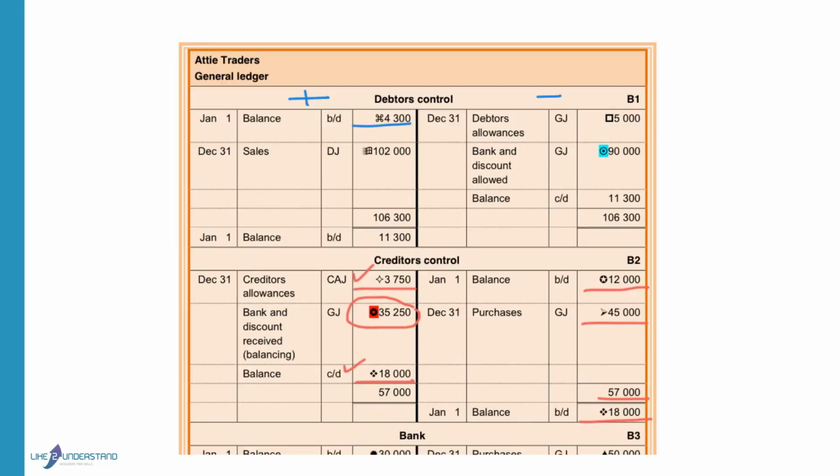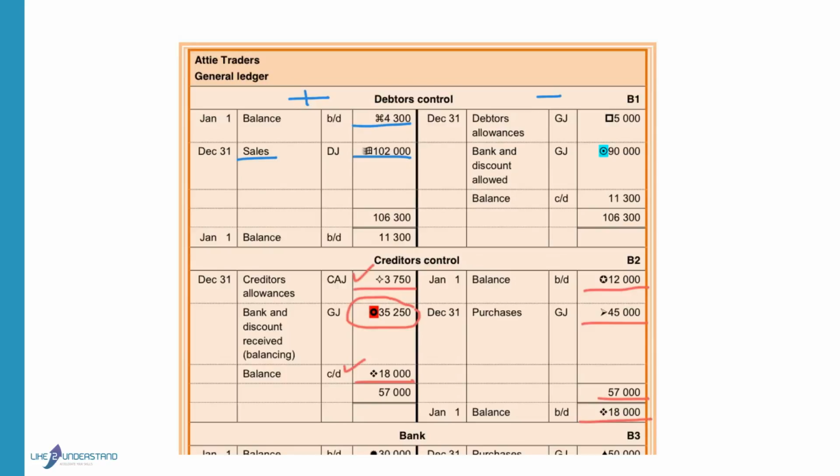When we sold goods to the debtors, we increased the debt of the debtors with the sales amount. So we have to debit the debtors control to indicate that the outstanding amount increased. We will credit the sales account to indicate that the income increased.